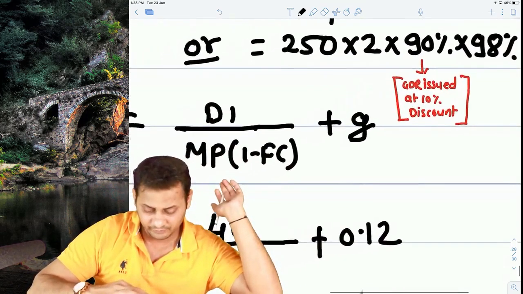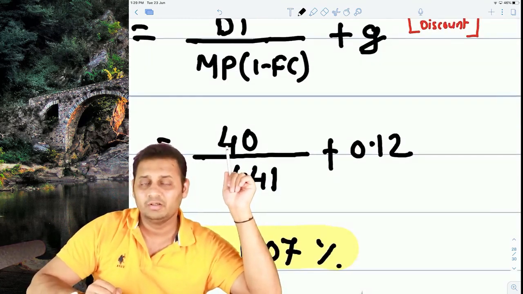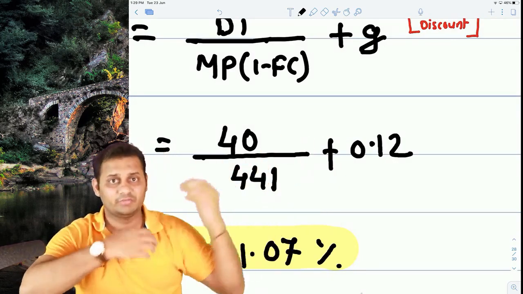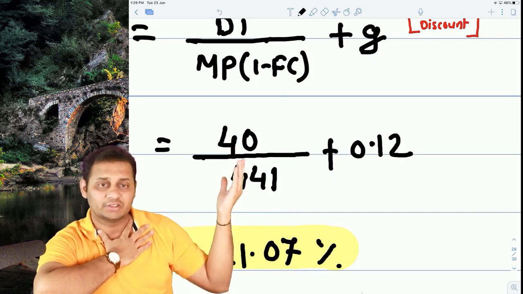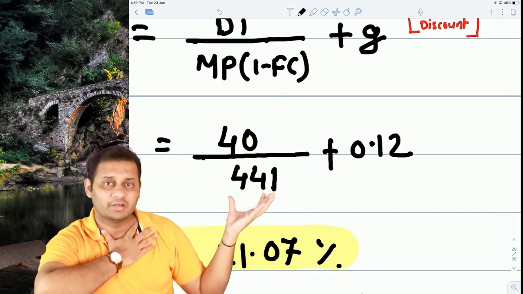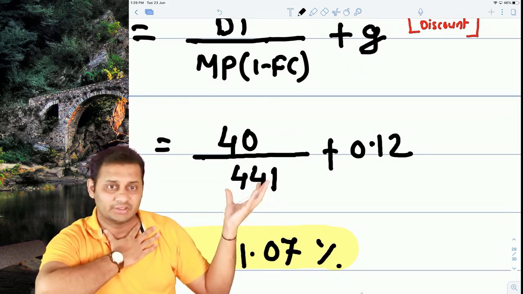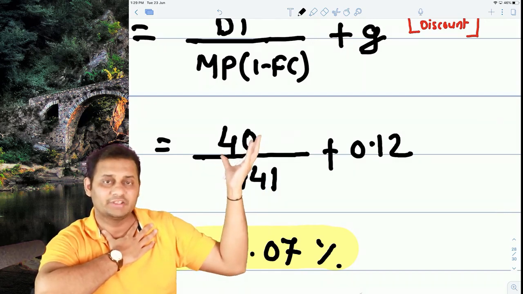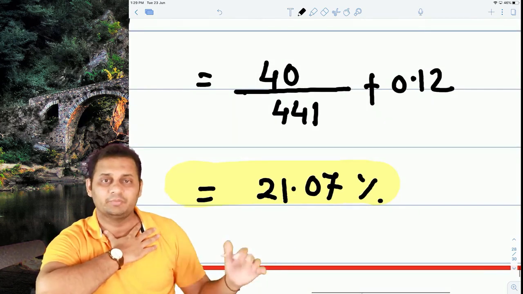That means you are paying 40 rupees as income, or dividend, to those investors, which is a cost for us. 40 rupees is the cost for us, and how much amount are we getting to use? 441 rupees. So this is the amount which we are using and the amount that we are paying, and plus 12% growth every year, it will become 21.07%.